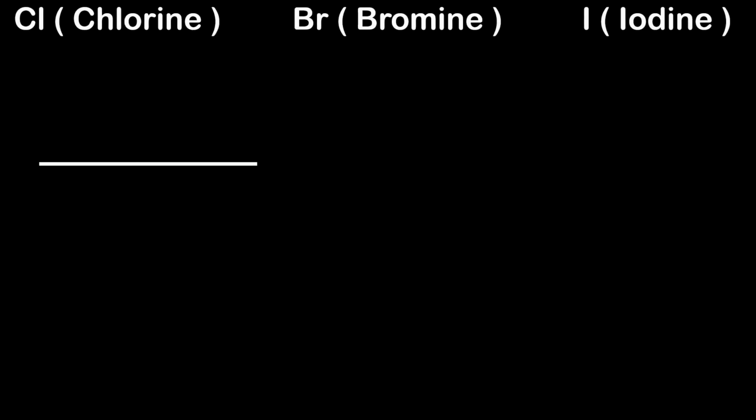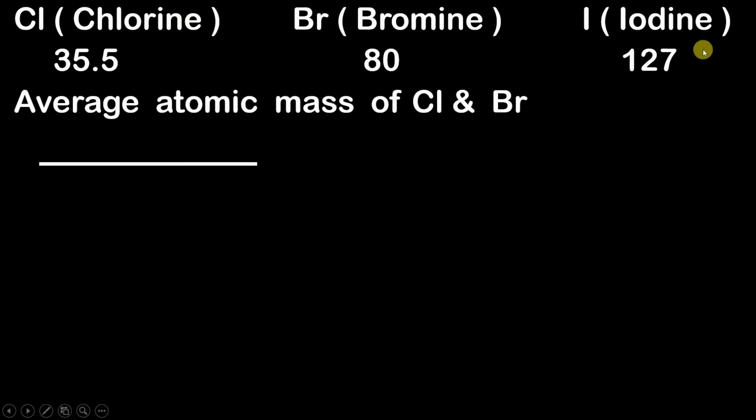Chlorine, bromine, and iodine. As we all know, the atomic mass of chlorine is 35.5. The atomic mass of bromine is 80. The atomic mass of iodine is 127. Now, let us take the average of the atomic mass of chlorine and iodine. So the average of the atomic mass of chlorine and iodine is nothing but 35.5 plus 127 divided by 2.